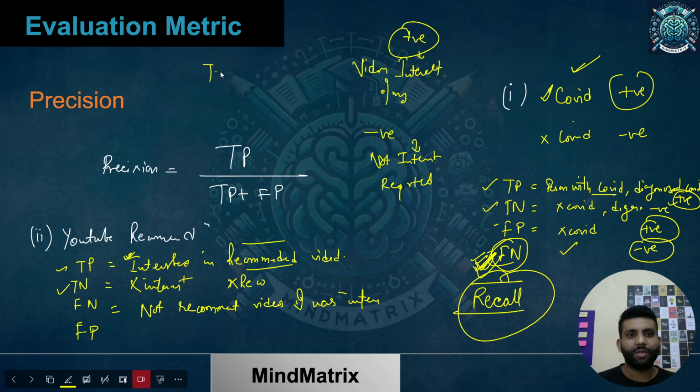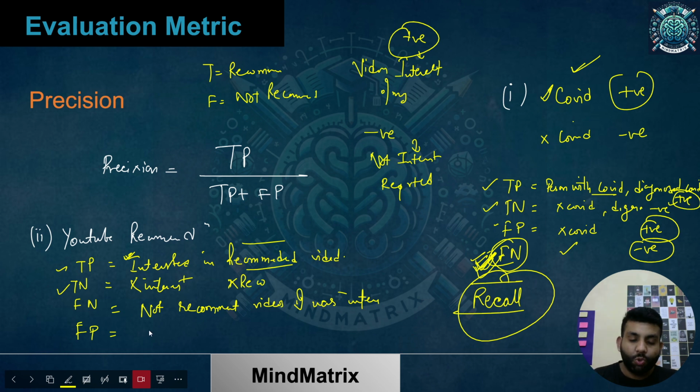True means recommended, false means not recommended. So false negative means not recommended to me, and it's a negative case because the videos which I was interested in are not recommended. I was interested in some videos which were not shown to me.